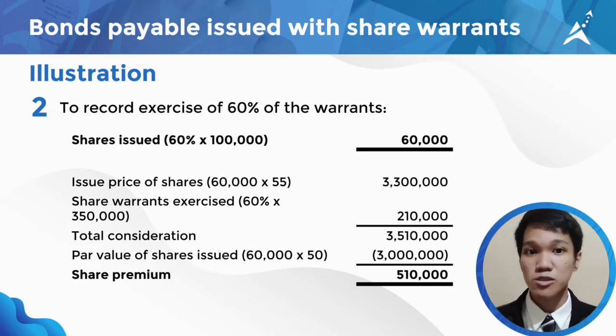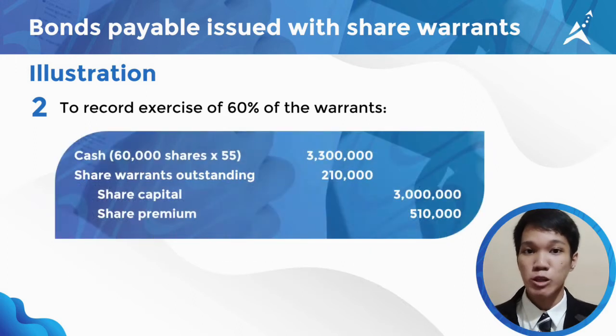Then we'll add these values together and deduct the par value of shares, 3 million, computed by multiplying 60,000 shares to 50 par value. The result would be an excess of 510,000 to share premium. The journal entry would be a debit to cash 3,300,000, share warrants outstanding 210,000 since these have been already exercised, and a credit to share capital 3 million, and the share premium 510,000.